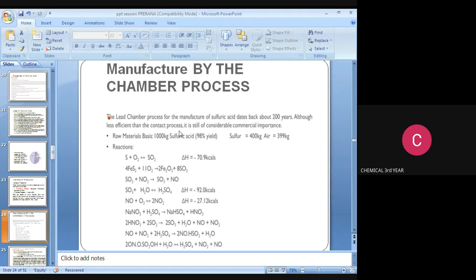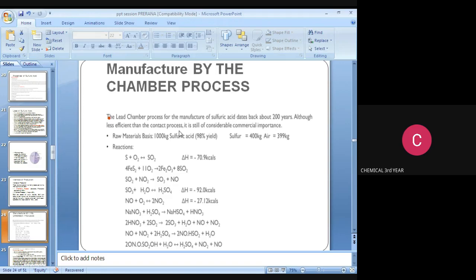Next, the manufacturing process of sulfuric acid by the chamber process. Now listen, this is very important for GATE exams. Note down the reactions carefully. This type of reaction is asked in GATE exams.